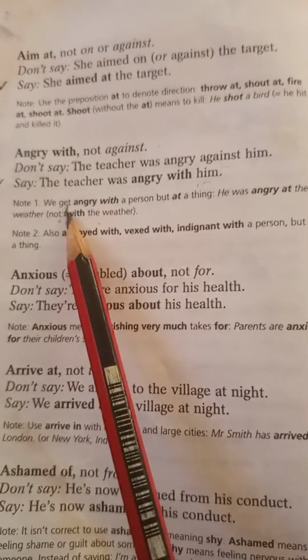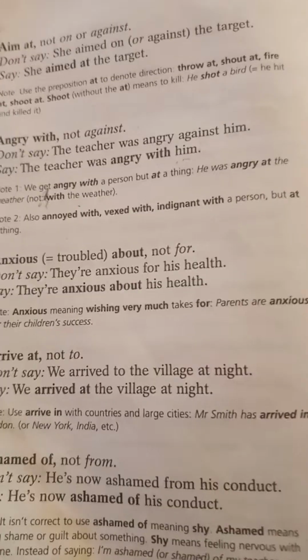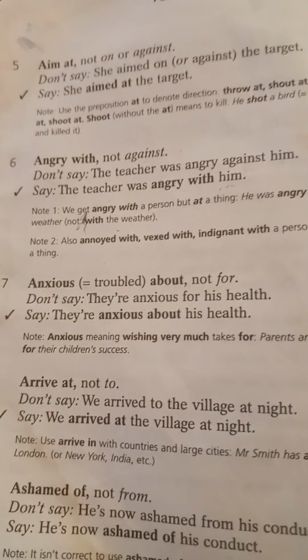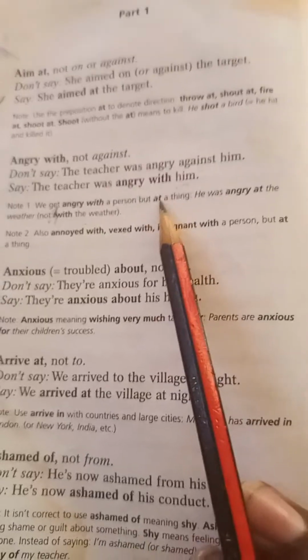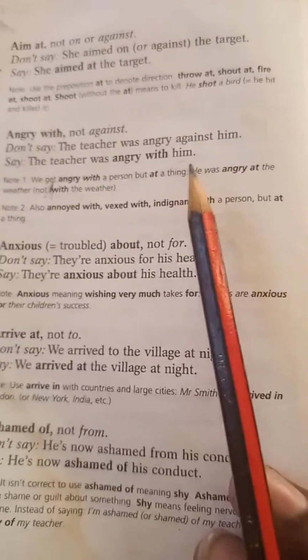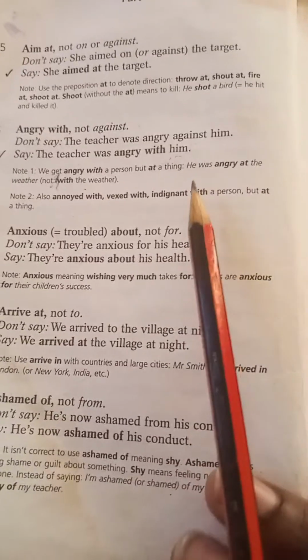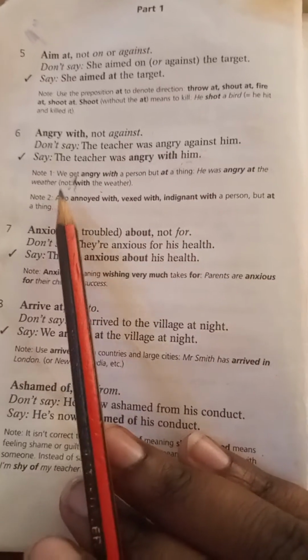You get angry with a person, but at a thing. So if you're using this preposition, you say he was angry at the weather, not with the weather. So you should get that clearly.